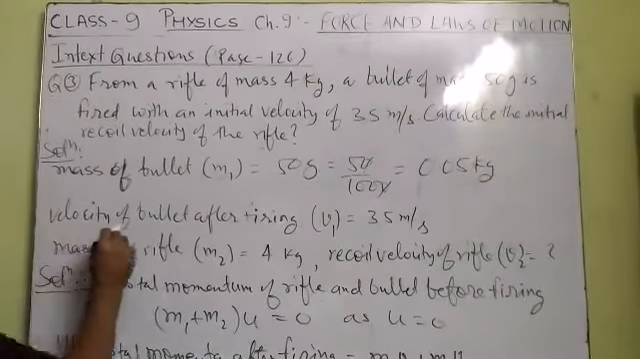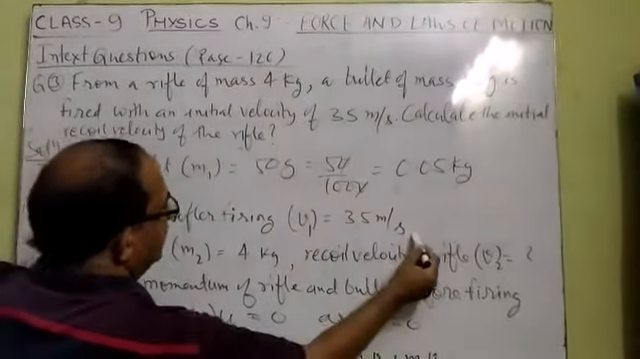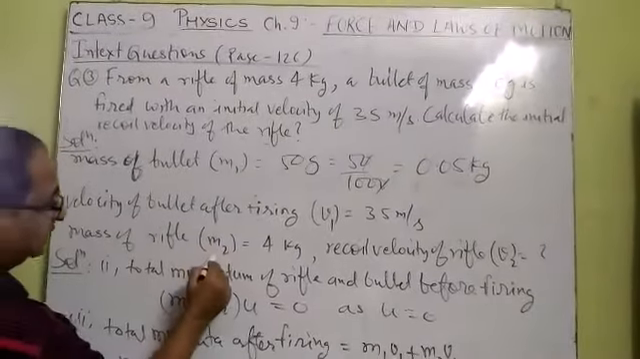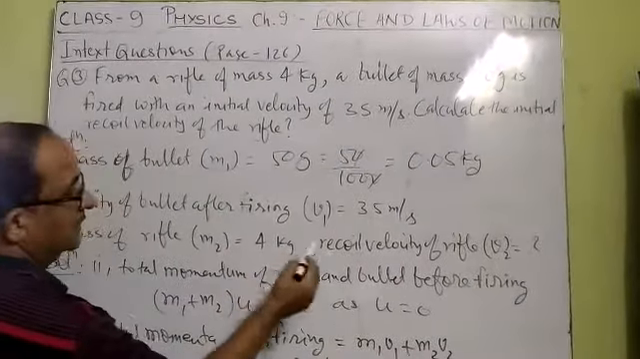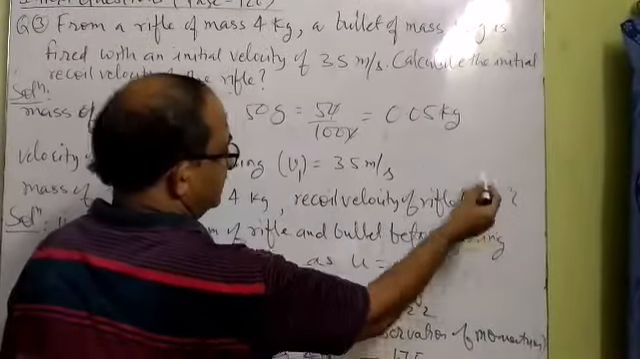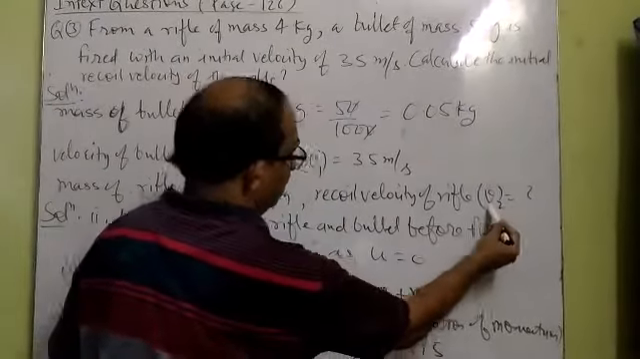Whereas the velocity of the bullet after firing, that is v1, is given to you. It is 35 meter per second. Even the mass of the rifle, which we can consider as m2, is 4 kilogram. We need to calculate the recoil velocity of the rifle, meaning the velocity with which the rifle moves in the backward direction, which we can consider as v2.